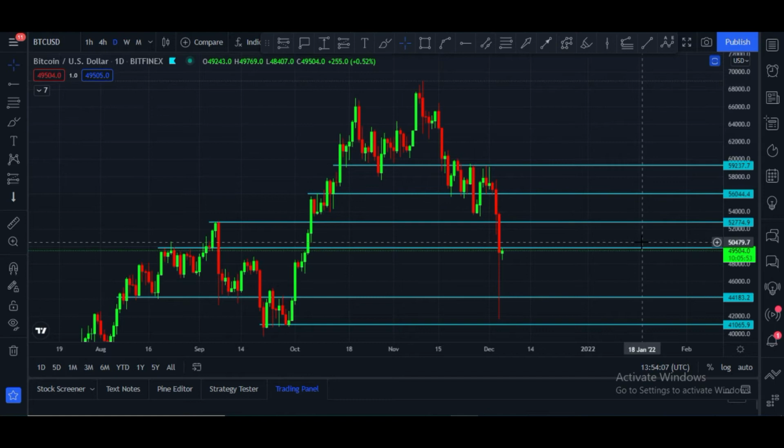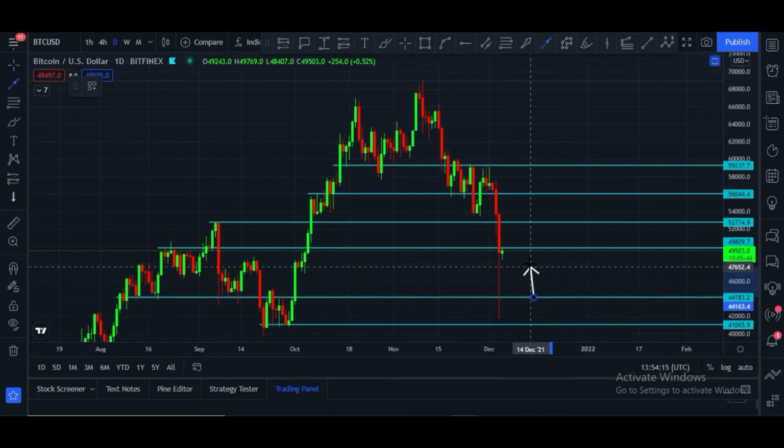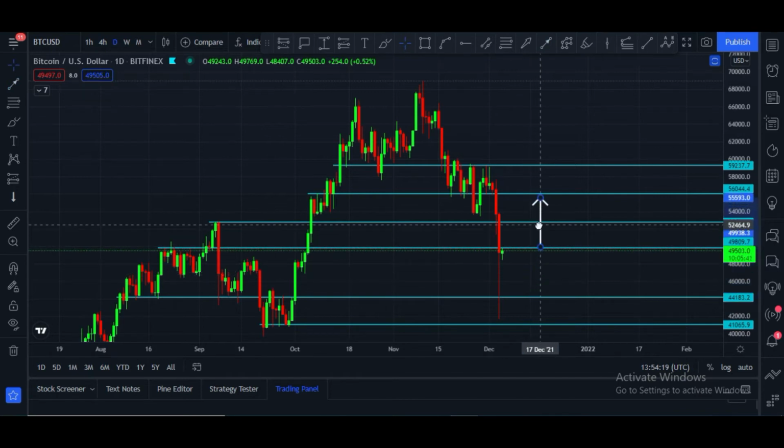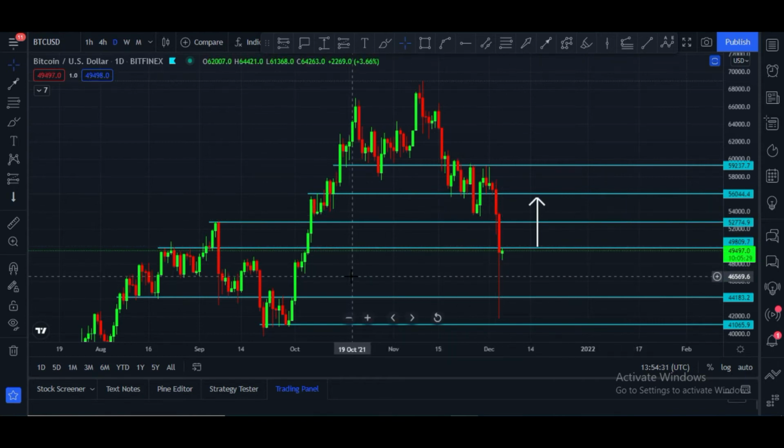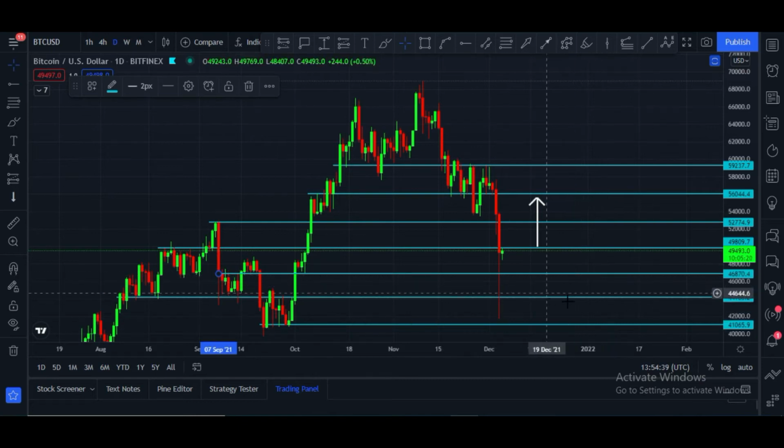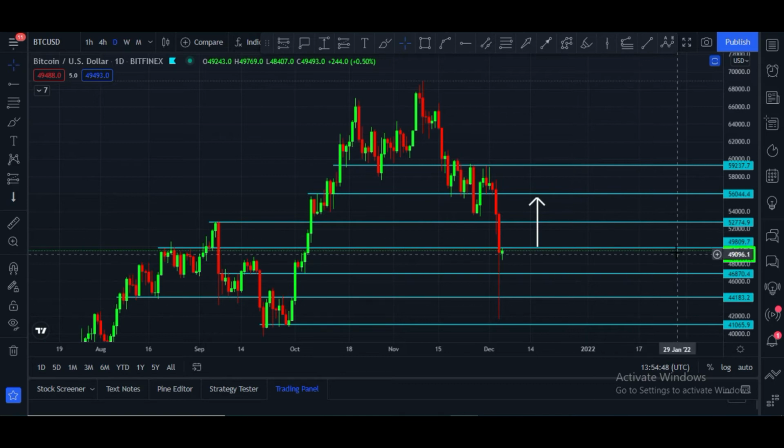This is the Bitcoin daily chart, and here you can see it is facing resistance to break this zone. Once it breaks this, in the daily chart, our next target will be according to this spot, and resistance may be like this, and it can hit the $55,800 price area. And if it is rejected from this zone, then the next spot is at the $46,500 price area. This area is the next big spot, $46,800 to $46,500. These are weekly spots, and these are daily spot and resistance levels. Please note down these levels.